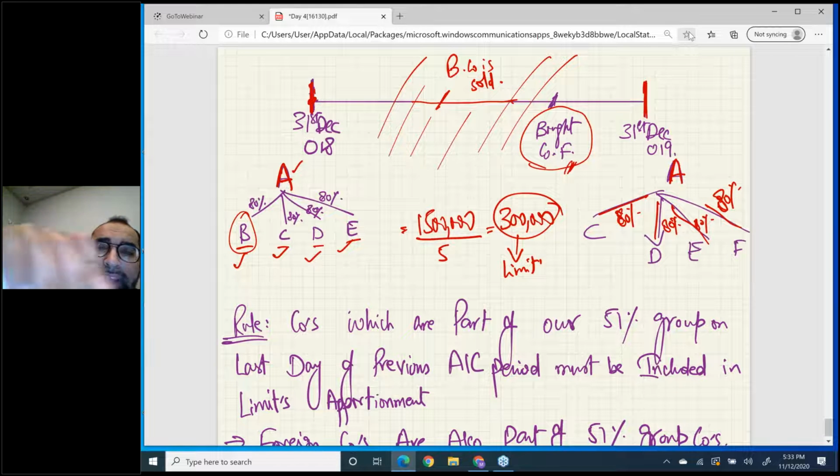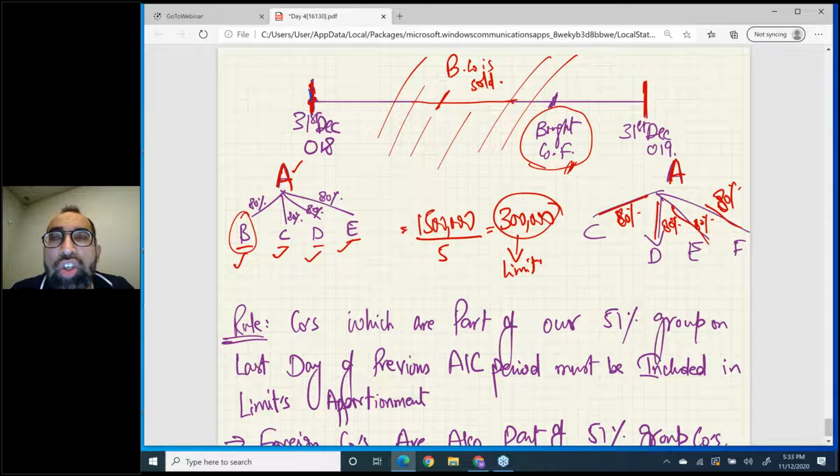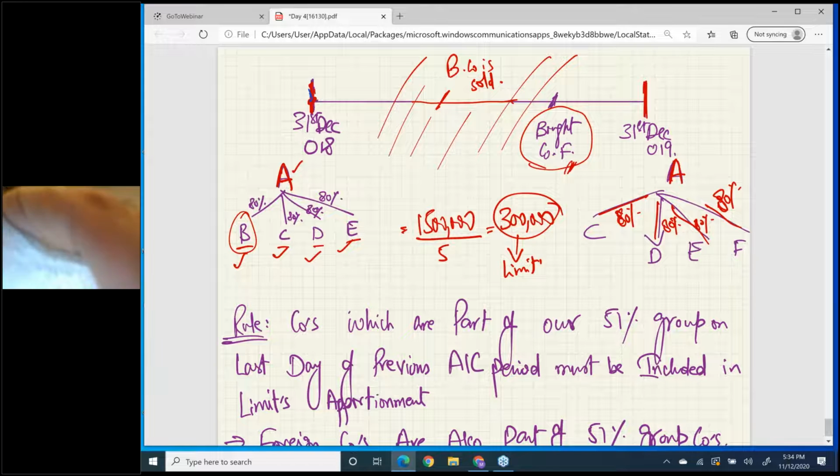For example, this is your accounting period, 1st January 2019 to 31st December 2019.